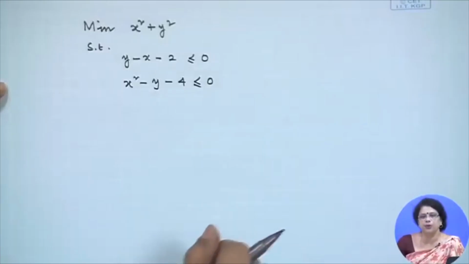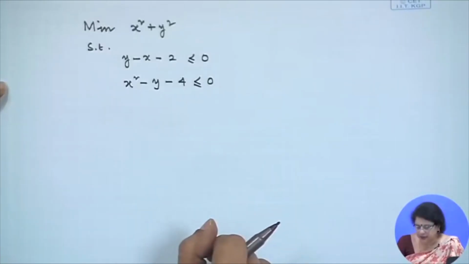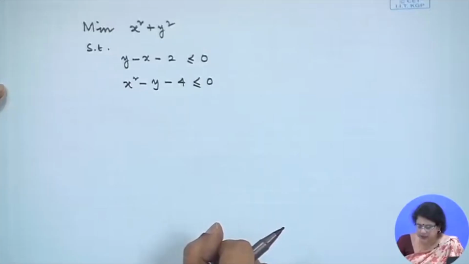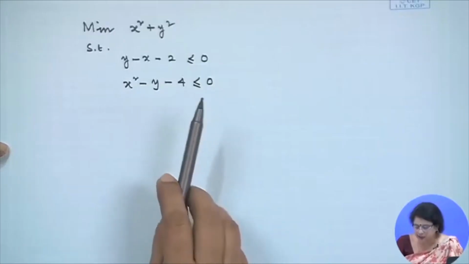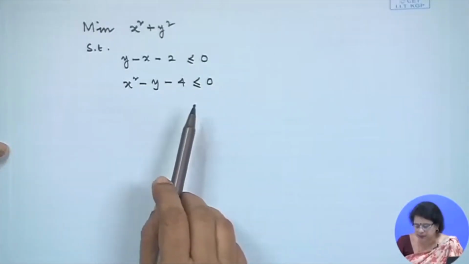Now, as I showed you in the last class, we can get the Lagrange function from here by introducing the slack variable. After introducing the slack variable, both the inequations will become equations.